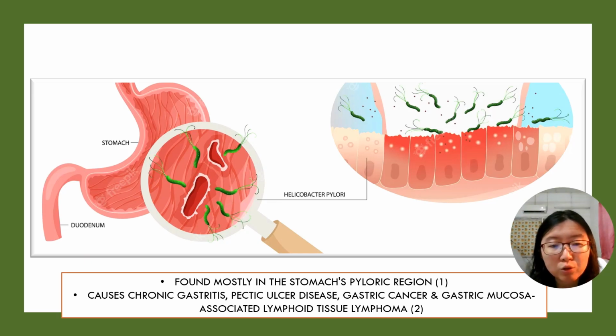And it is also found mostly in the stomach pyloric region, and hence the name Helicobacter pylori. It causes chronic gastritis, peptic ulcer disease, gastric cancer, and gastric mucosa-associated lymphoid tissue lymphoma. Hence, it still continues to result in high morbidity and mortality worldwide.